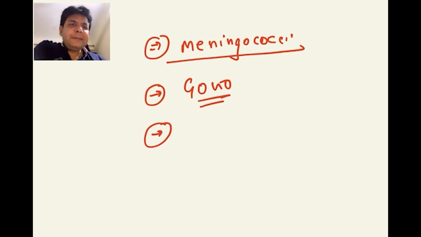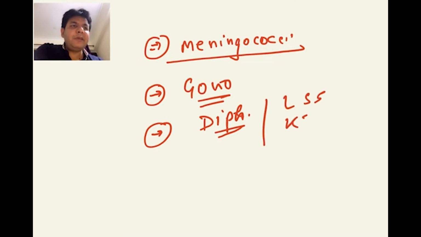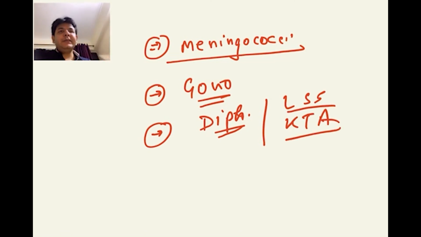Besides that, the damn sure question is regarding diphtheria. Regarding diphtheria, there is a damn sure question, and they can give a pseudomembrane or they can give a cuneiform arrangement, Albert staining and all. And they can ask regarding the culture media, Loeffler's serum slope or potassium tellurite agar. These particular things they can also ask, and retrograde also they can ask.